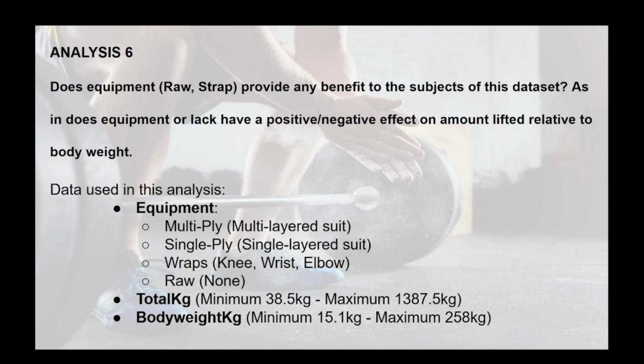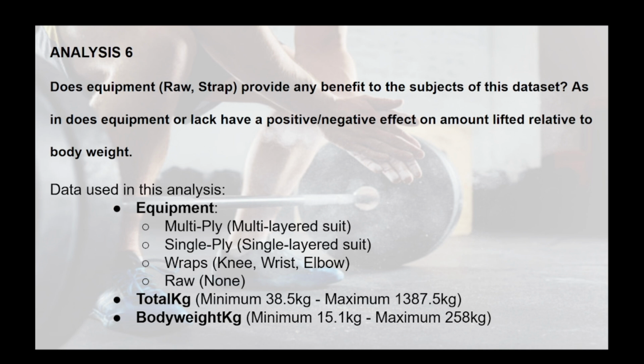And then analysis 6: does equipment, as in raw or straps, provide any benefit to the subjects of this data set? As in, does equipment or lack of have a negative or positive effect on amount lifted relative to body weight? The data used in this analysis is equipment: single ply, multi-layered, multi-ply, single ply, wraps, and raw, which is no equipment.